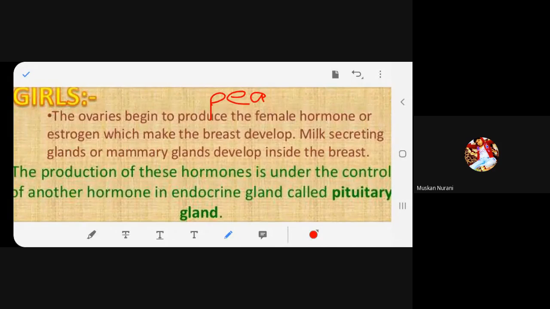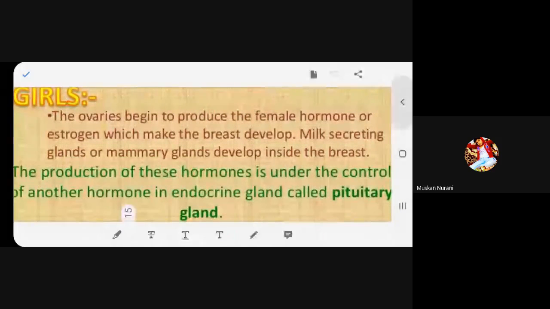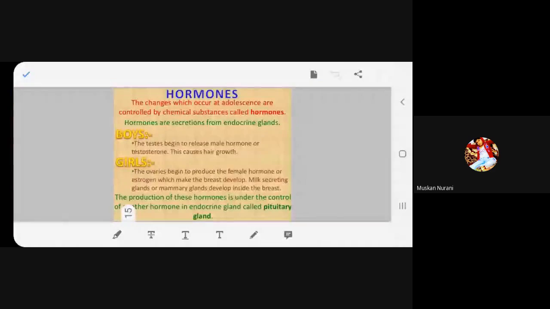No confusion. What did I say? Testosterone, estrogen is secreted by endocrine glands. But what is making it happen is the pituitary gland. So pituitary gland is commanding the endocrine gland to secrete testosterone and estrogen. So who is the controller? Pituitary gland. Okay? Understood better? Any problem regarding this slide?